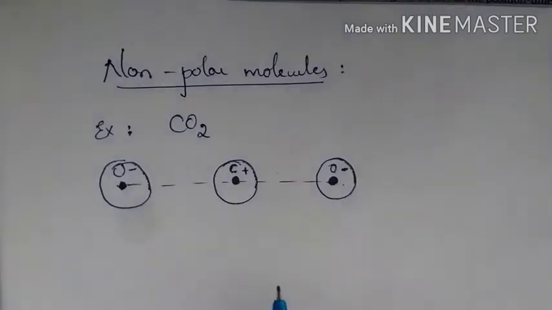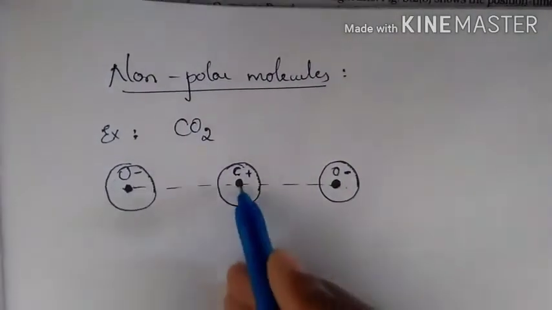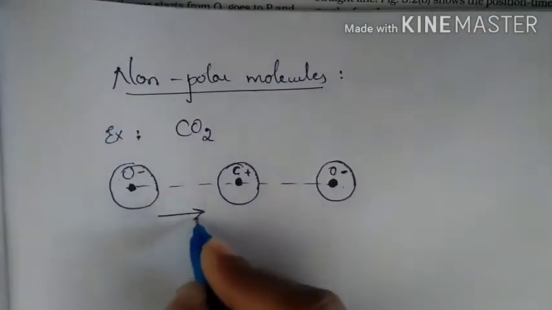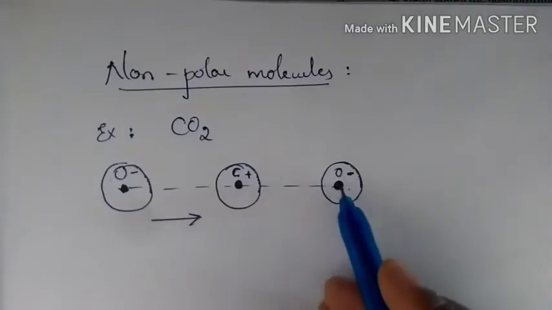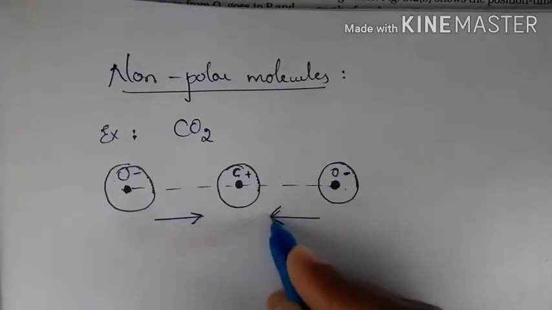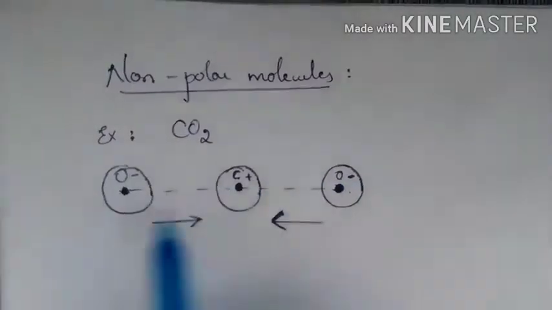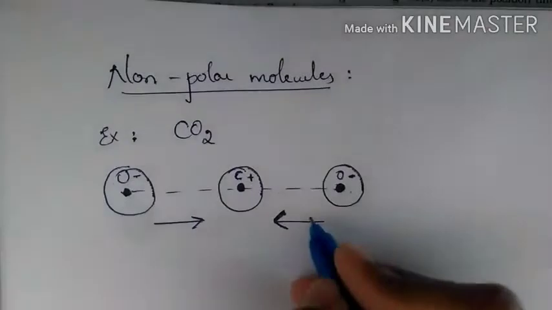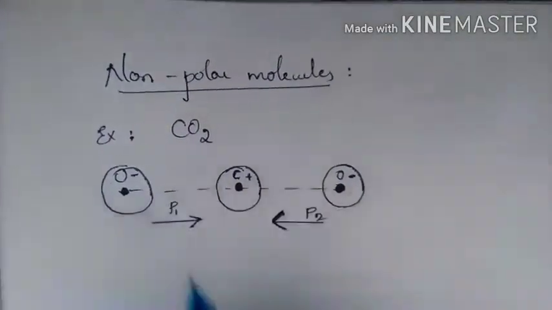Here, the dipole moment between one oxygen atom and the carbon atom will be in this direction, and the dipole moment between the other oxygen atom and the carbon atom will be in this direction, because the dipole moment direction is from negative to positive. Let these be P1 and P2.